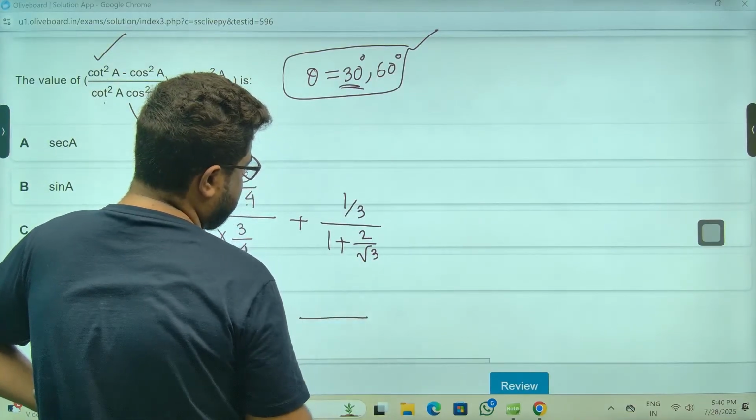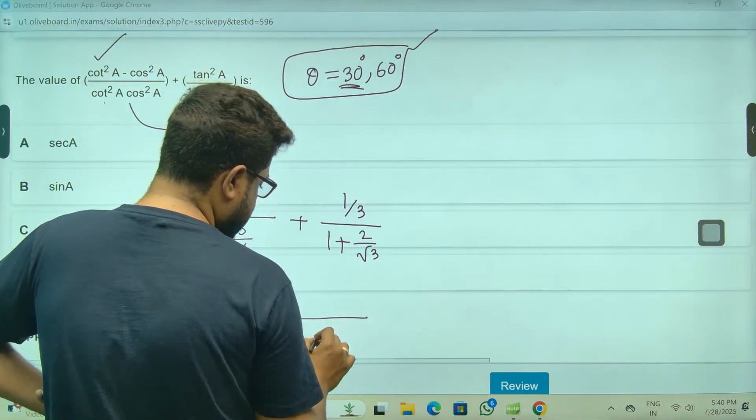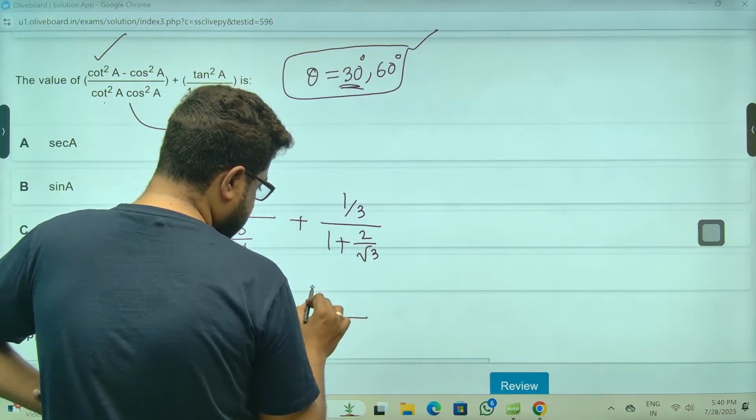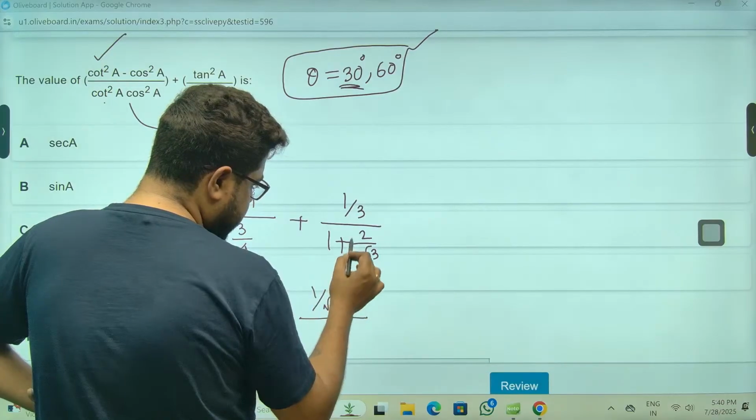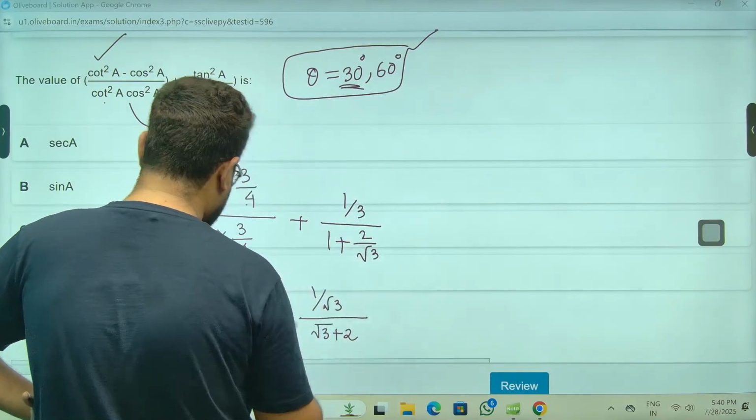So this will become 1 by root 3, and this will become root 3 plus 2.